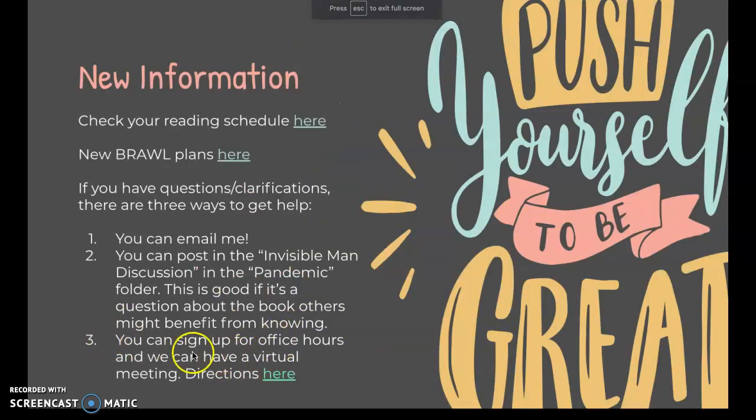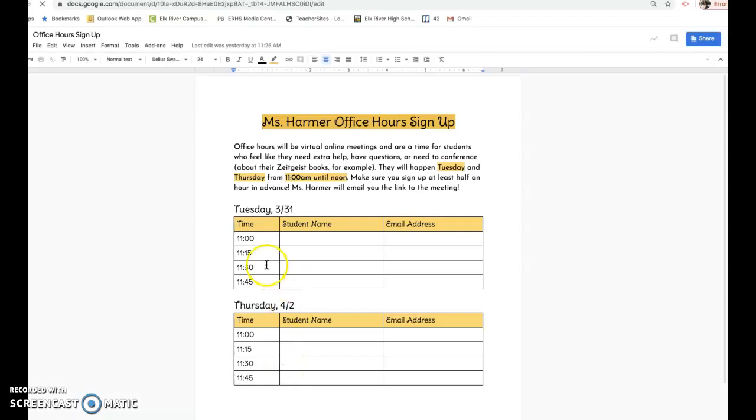The other thing you can do is I will have office hours. These are on Tuesdays and Thursdays right now. And here there'll be a sign up sheet. You just need to know by 10:30 so that I can get the link to you. I'll email it to you. But Tuesday and Thursday from 11 to noon, so you can sign up for your spot. If you want to do a Zeitgeist meeting, this would be the way to do it. So these are the times.